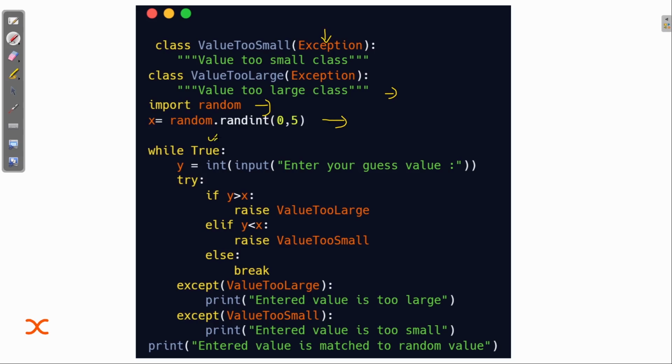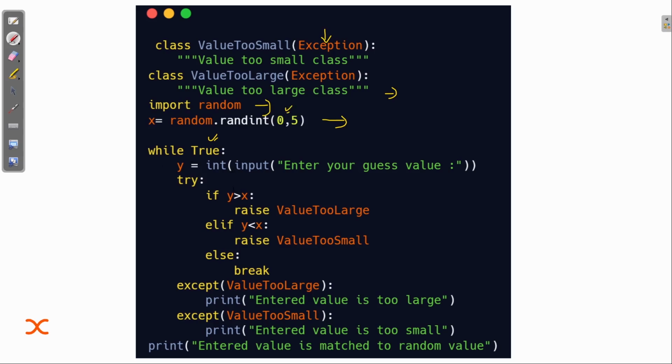Now while this condition is true, I want the user to guess any value from 0 to 5. Enter your guess value. x will be generated randomly, any value between this range.